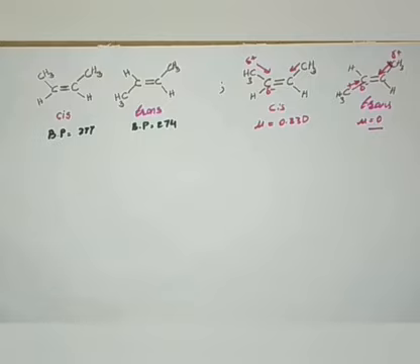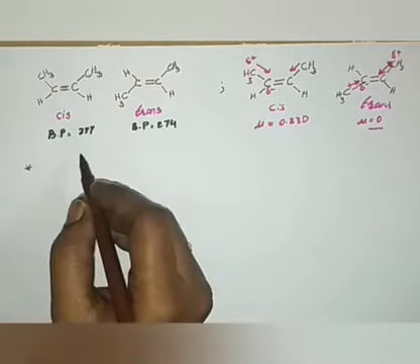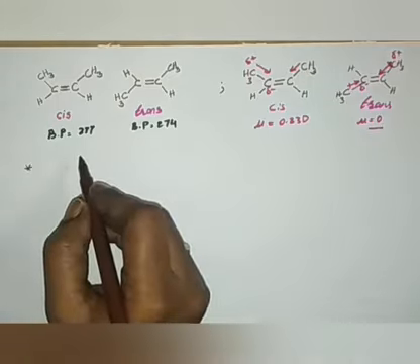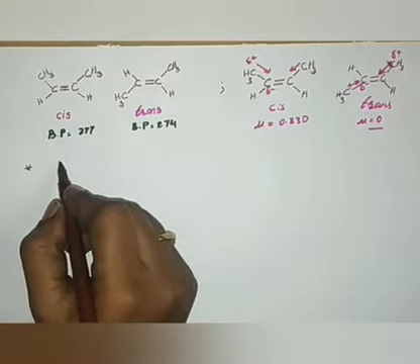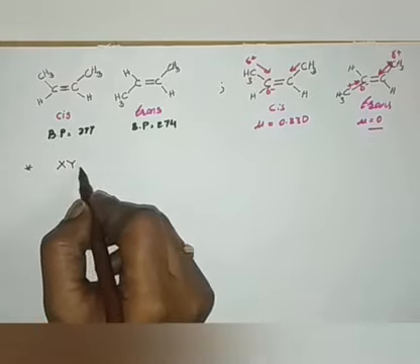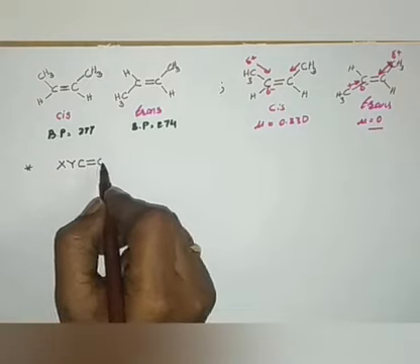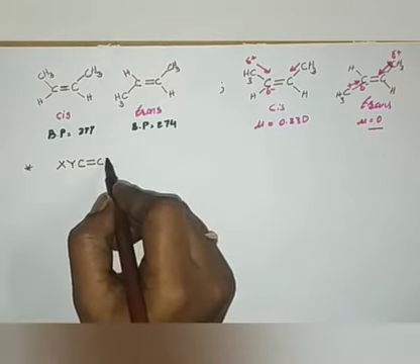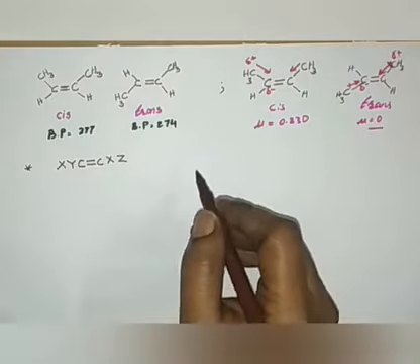And an important thing here is which olefinic carbons can show cis-trans isomerism. For example, here the olefinic double bond having X, Y groups can be different groups. If they are different groups also, it can show cis-trans isomerism.